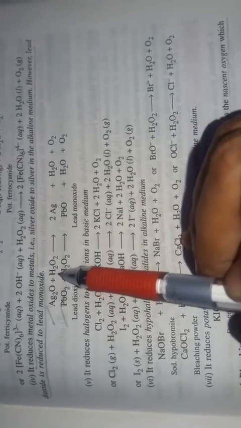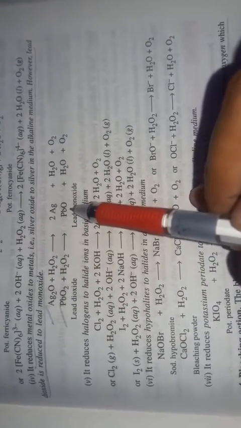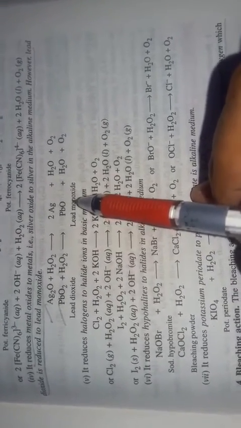That means these are reduced to simple metals and the monoxide. Silver oxide is treated with hydrogen peroxide and converted into silver metal, and lead oxide is converted into lead monoxide. Okay, so this is about the basic nature of hydrogen peroxide.